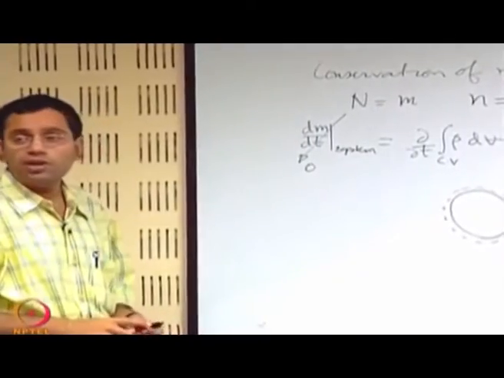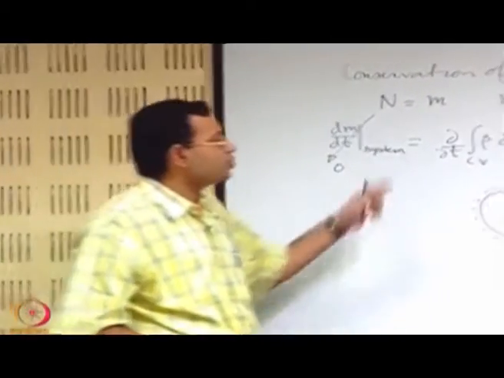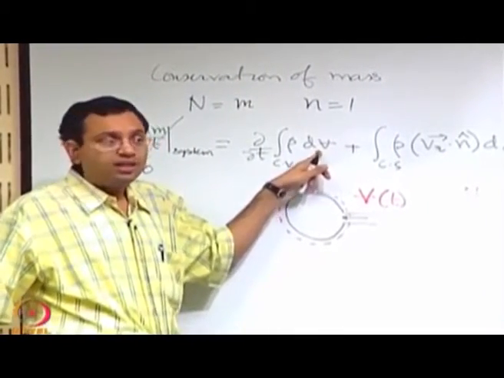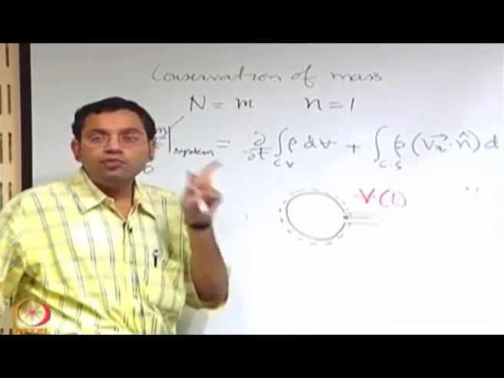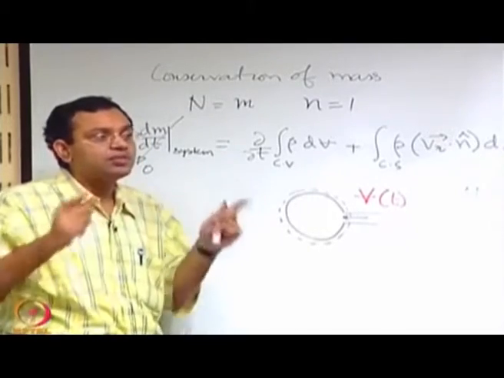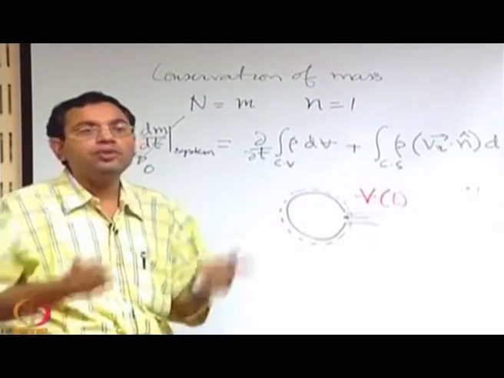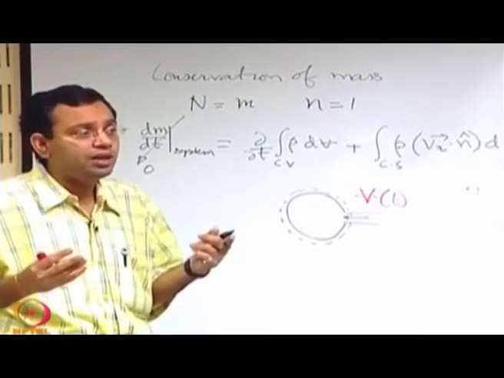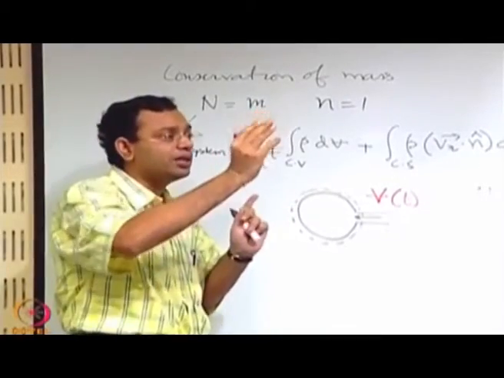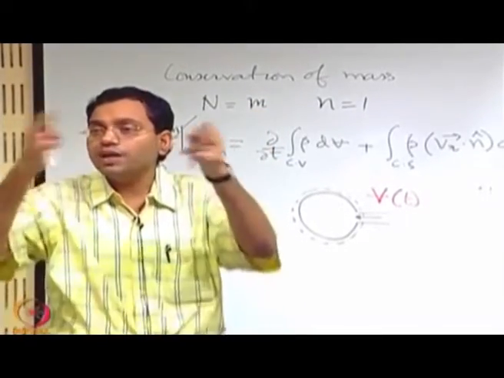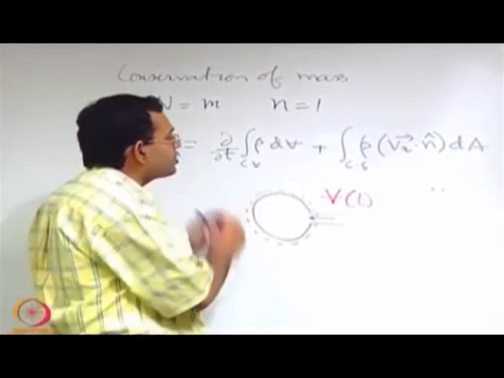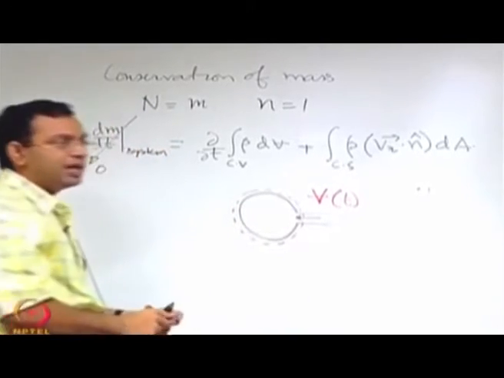If you have a deformable control volume, that is also not ruled out here because we have not committed that V is non-deformable. So, in the most general case, V may be moving and V may be deformable. Moving and deformable are two different things. When we say it is moving, it need not be deformable; it may be moving like a rigid body. When it is deformable, it might be locally stationary but deforming. When it is moving and deformable, it is the most general case: it might move as well as continuously deform. So, all those possibilities are there, and let us see in such a simple case how we make an analysis.